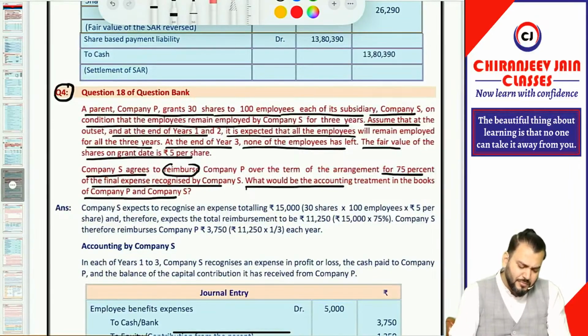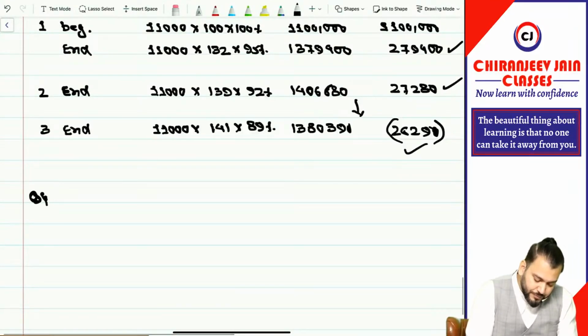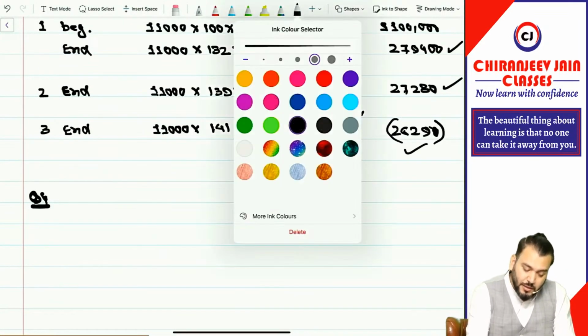Got it? Now in this question, you can see we are doing question number 4. Correct. The question of what?